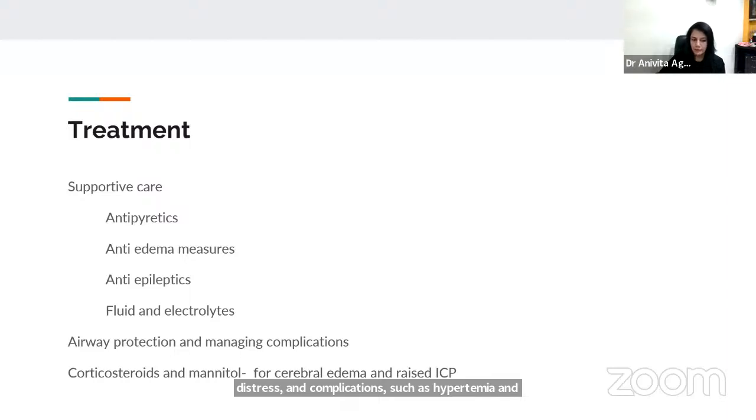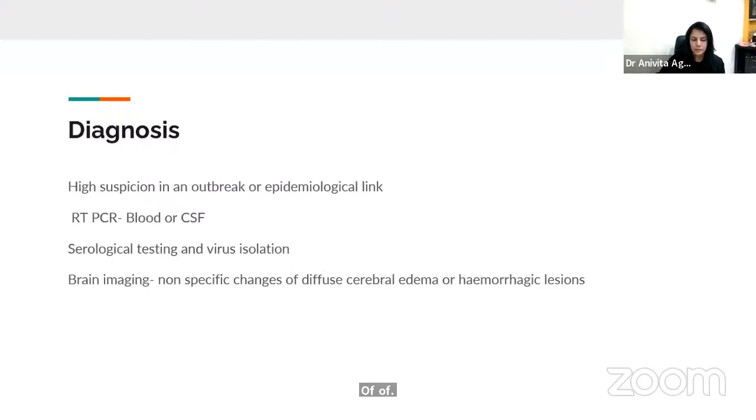There have been schools of thought who have tried corticosteroids, low dose as well as high dose, to combat cerebral edema, along with mannitol in case of raised ICP, but these are only supportive care measures. Antiepileptics, almost 3 to 4 of them, have been used in multiple kids, as the seizures would be refractory and patients would be in status epilepticus.